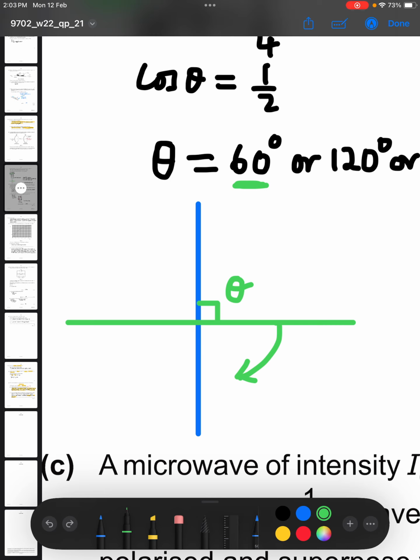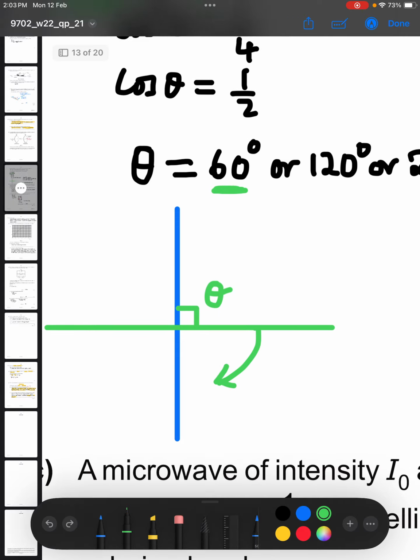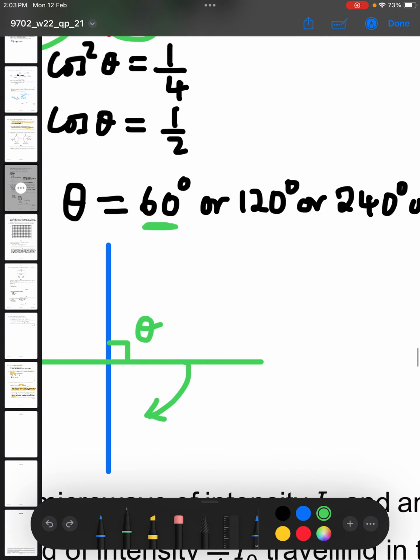So us increasing that angle or rotating again is simply increasing the angle theta. So we know also that to get half, if you say cos theta, you get half, you can also use 120. Cos of 120 can give us also half. But we have to be careful now here for this one. Why? Because 120 gives us minus half. So where am I getting minus half? Because here when I said square root of 1/4, I also got minus half. It was plus or minus half.